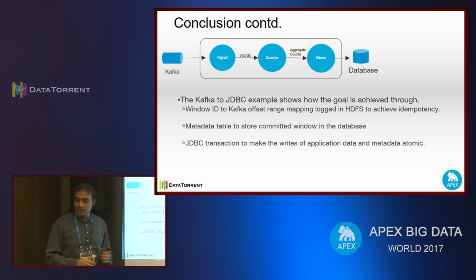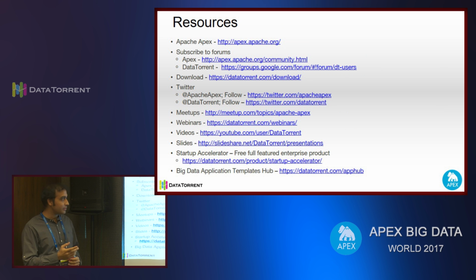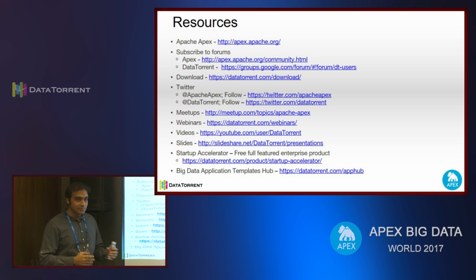This was the example which we took: the Kafka to JDBC example. We used an external meta table to store the window IDs to assure an exactly-once strategy for the output table. And these are the resources which most of us have used.